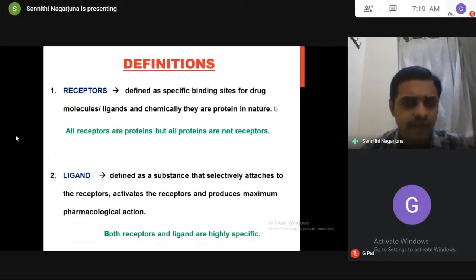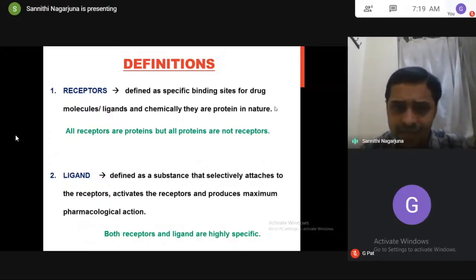Our body is made up of several proteins, but out of all proteins, some act as binding sites for drug molecules. Those proteins are called receptors. So all receptors are chemically protein in nature, but all proteins are not receptors. Whatever proteins act as binding sites for ligands or drug molecules are called receptors.